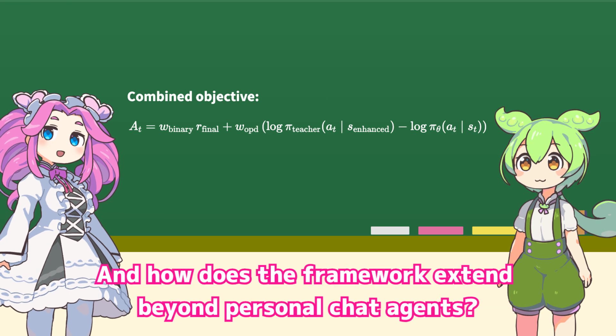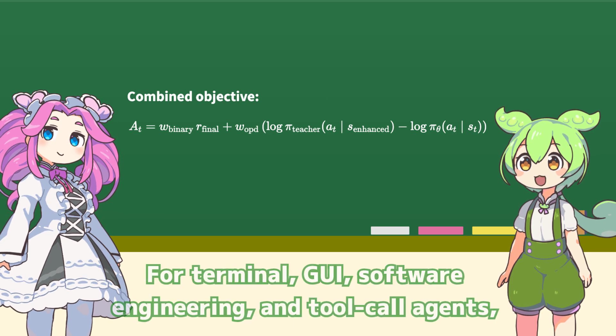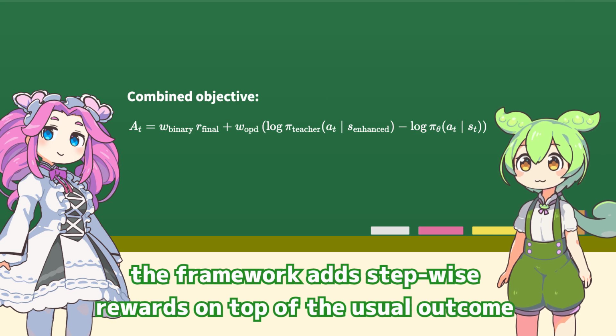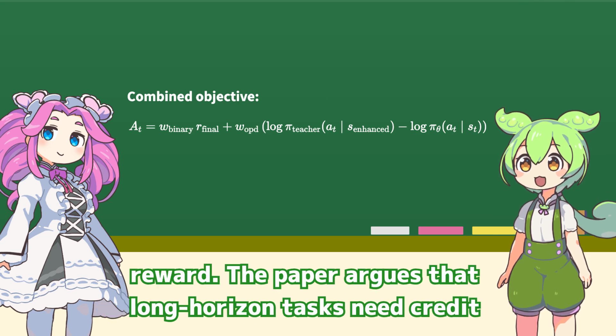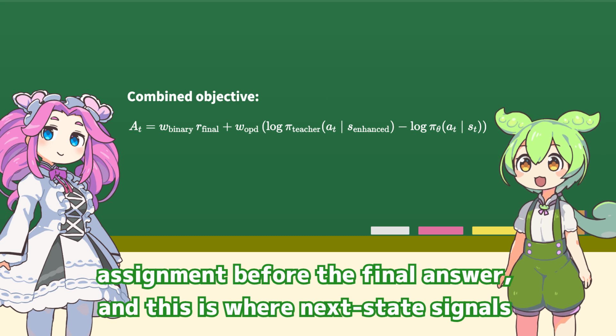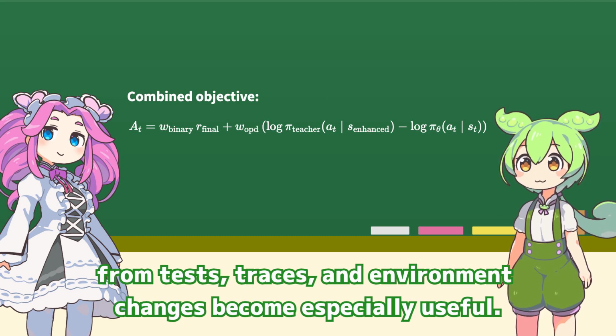And how does the framework extend beyond personal chat agents? For terminal, GUI, software engineering, and tool call agents, the framework adds stepwise rewards on top of the usual outcome reward. The paper argues that long-horizon tasks need credit assignment before the final answer. And this is where next state signals from tests, traces, and environment changes become especially useful.